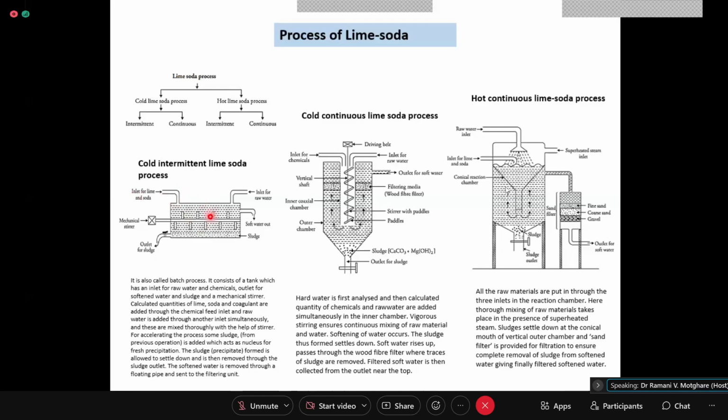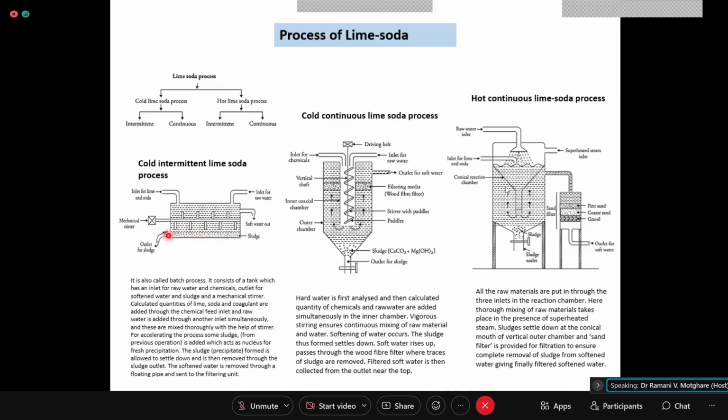After adding lime, soda and some coagulant, the stirrer is put on. The stirrer rotates and agitates the whole mixture, and after agitation, the stirrer is turned off. The salts are allowed to react, and around 5 to 6 hours are required for the precipitate to settle down. If you add coagulant, the settlement may take place within 4 to 5 hours, a little less time. So the sludge precipitates out.